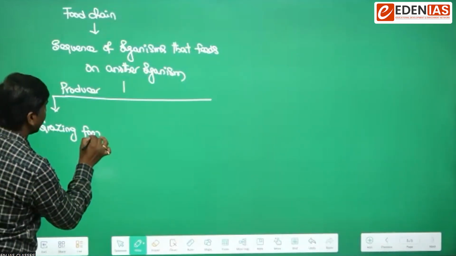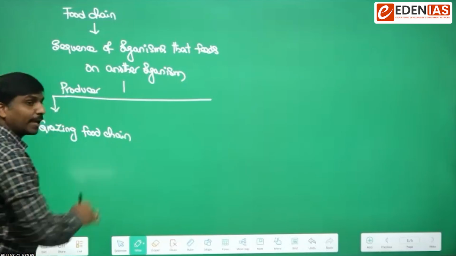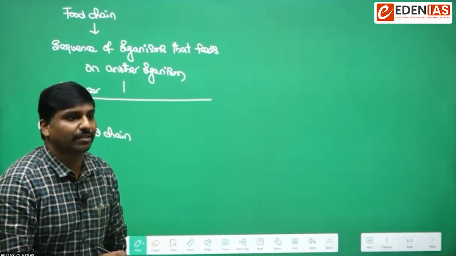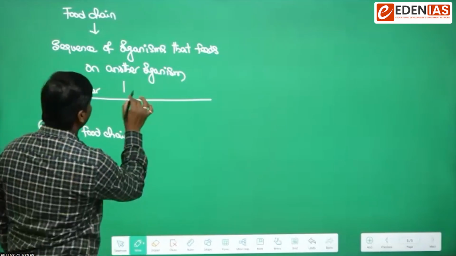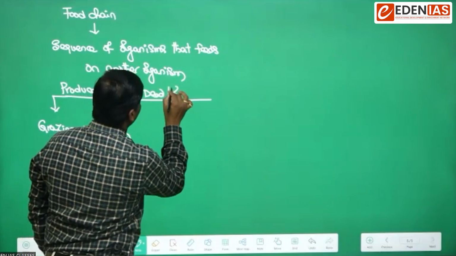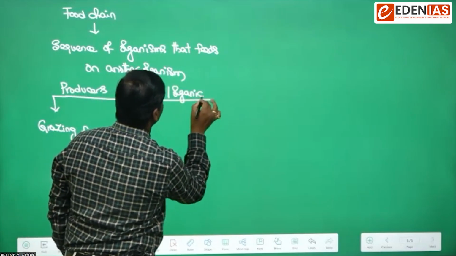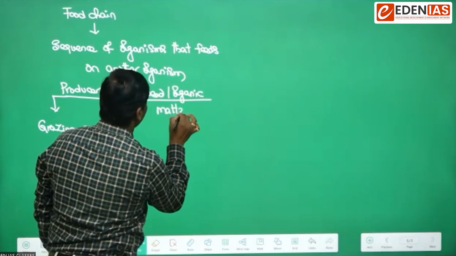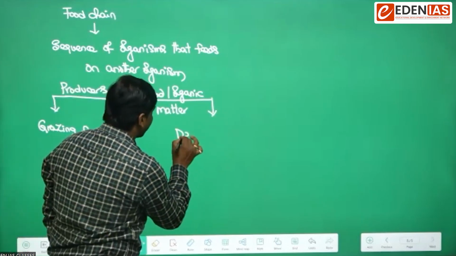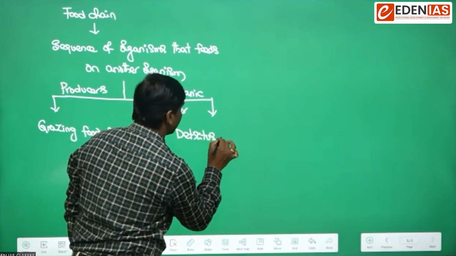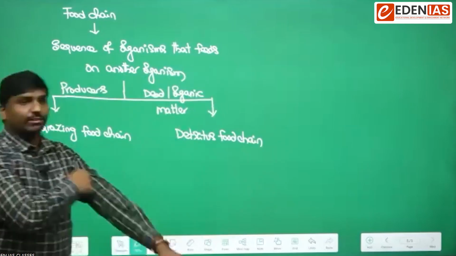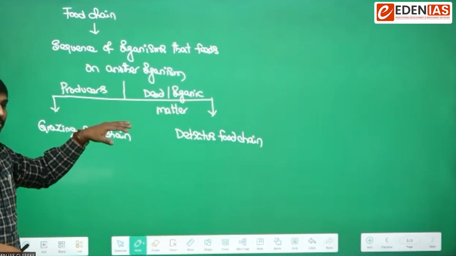If a food chain starts with the dead organic matter, or dead and decayed matter, you remember simply, then we will call that type of food chain the detritus food chain. Are you able to follow this? So based upon the initiator, based on the beginner.